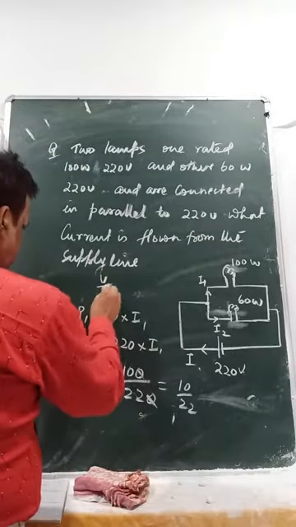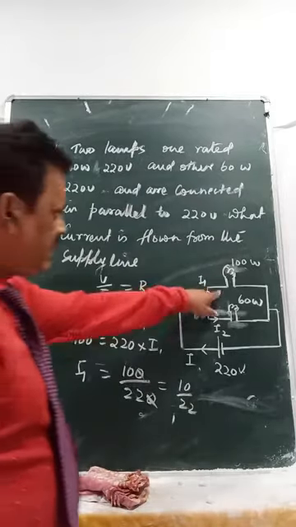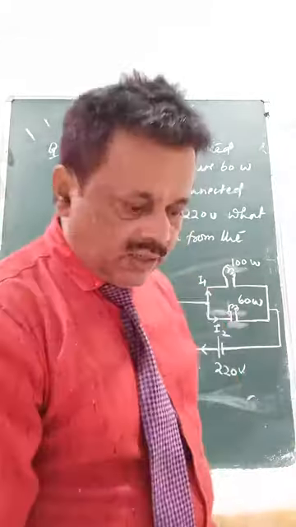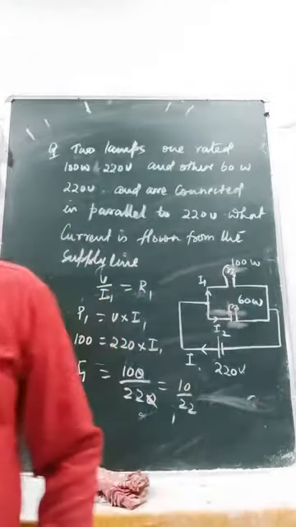Then V by I1 equals R1, so I can find the resistance from here.